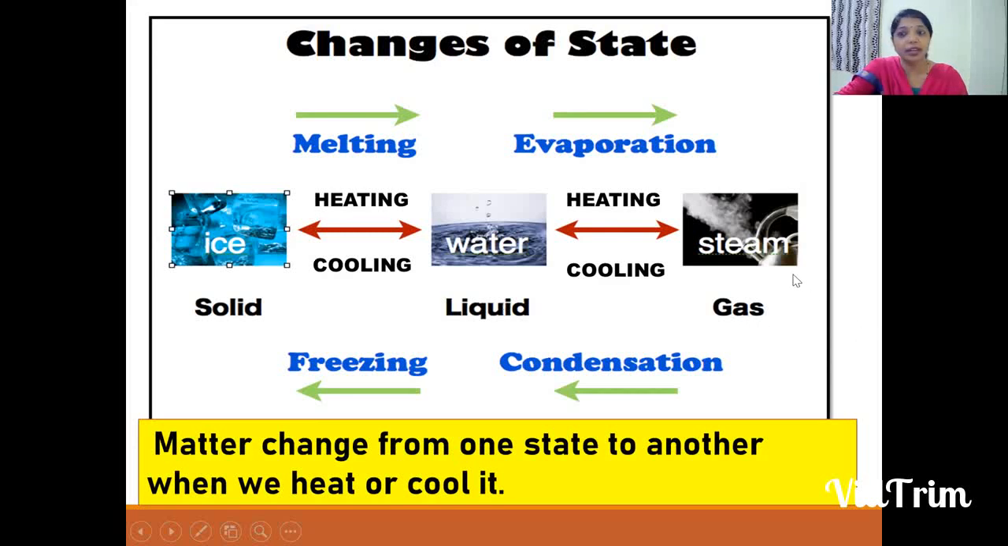Do you remember, children, the experiment I showed you about condensation? When we take hot water and cover it with a lid, you saw tiny droplets form on the lid. You remember? Very good. So the four processes we discussed in the previous session are melting, evaporation, condensation, and freezing. I hope you have recollected the topics we discussed earlier. Let us move to the next topic now.